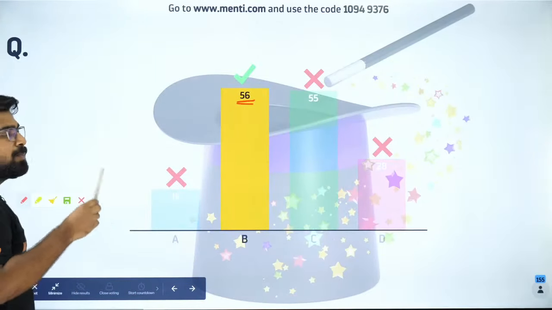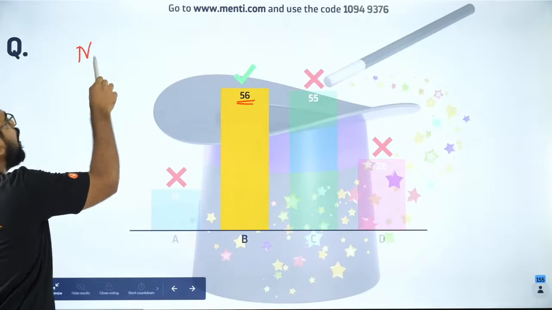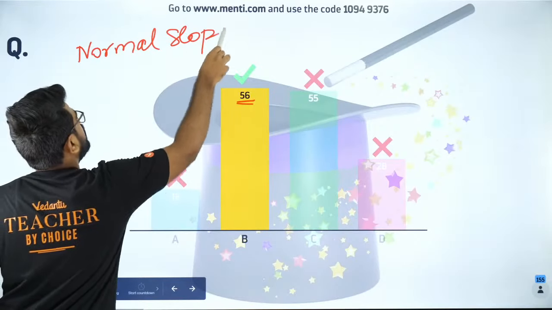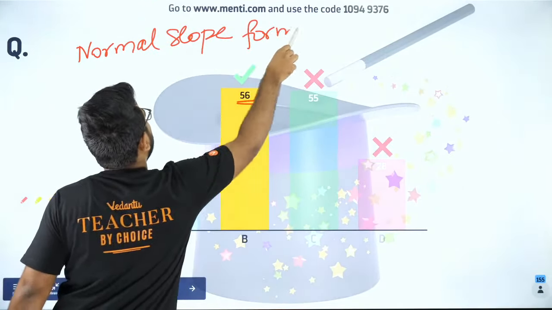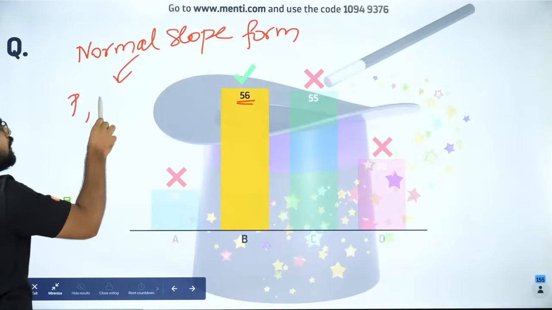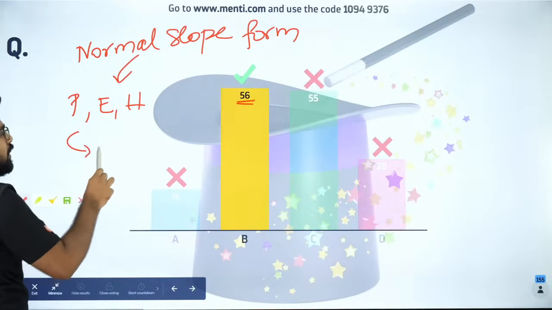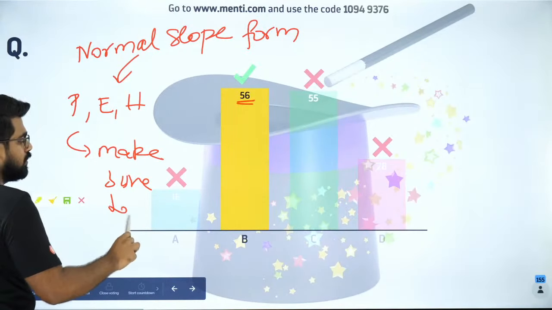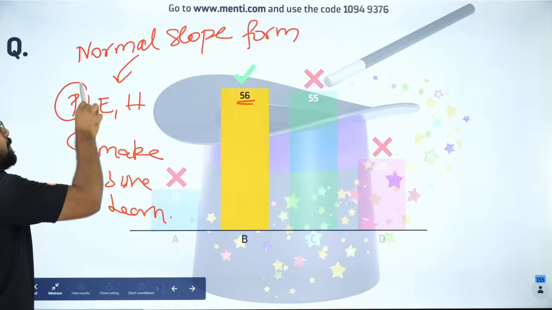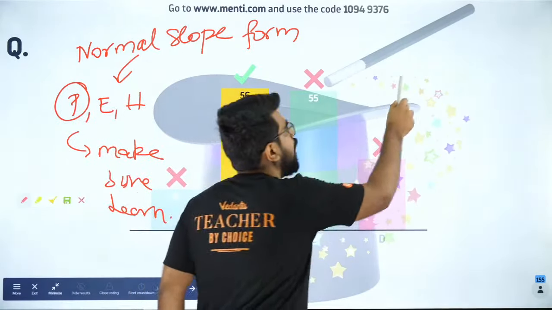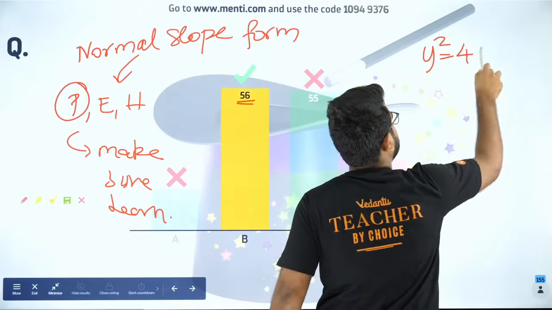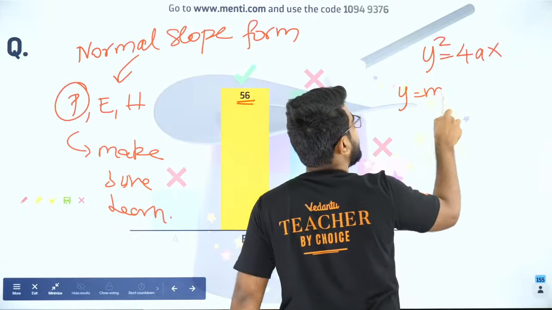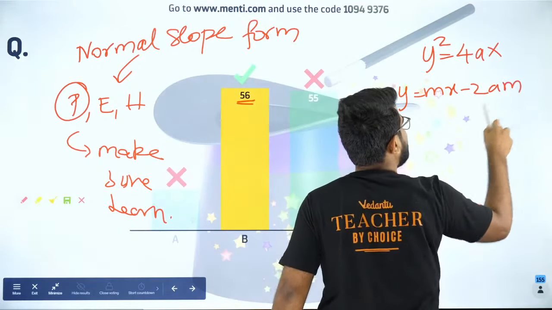So people, please remember the slope form of normal for parabola, ellipse and hyperbola. You need to learn it. Make sure you learn it. Most importantly for parabola. For parabola, what is the slope form? If I have y square equal to 4ax, the slope form of the normal equation is given by what? y equal to mx minus 2am minus am cube.